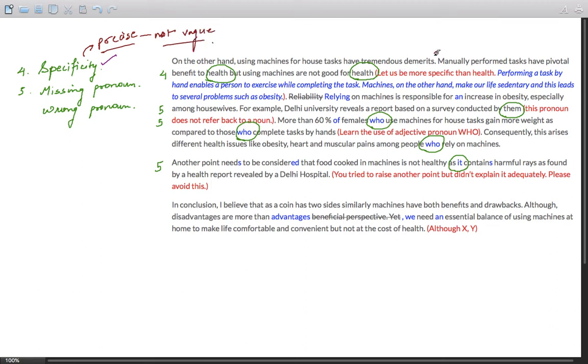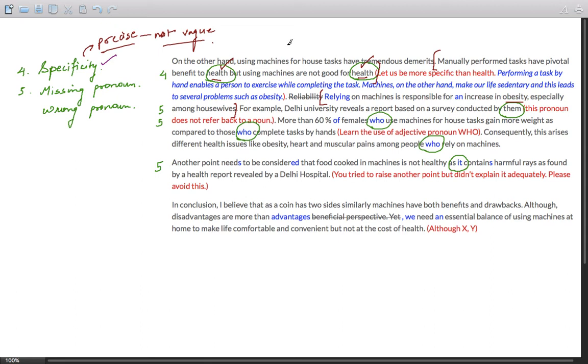Now let us read these two sentences, sentence number 1 and sentence number 2. Manually performed tasks have pivotal benefit to health, but using machines are not good for health. I'm expecting the student to explain what exactly is the benefit to health and what exactly is not good for health. The student writes, relying on machines is responsible for an increase in obesity. Okay, so this is the consequence of something, but this is not exactly what you're writing about health.